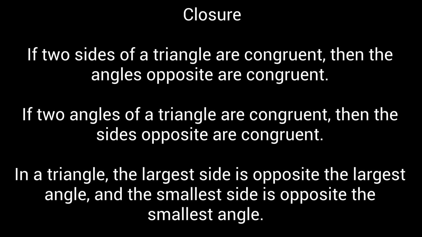In today's lesson, we learned two new theorems about triangles. If two sides of a triangle are congruent, then the angles opposite are congruent. And if two angles of a triangle are congruent, then the sides opposite are congruent. Also, in a triangle, the largest side is opposite the largest angle, and the smallest side is opposite the smallest angle.